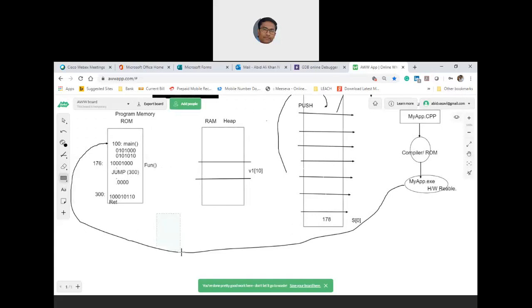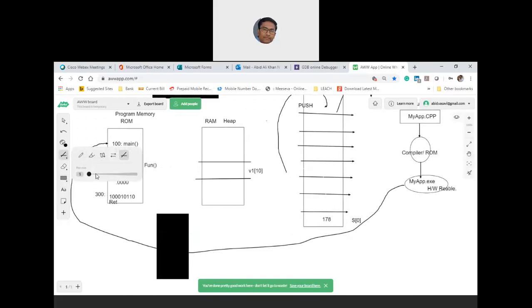If you take this entire physical RAM, then up to this segment, this is called heap.